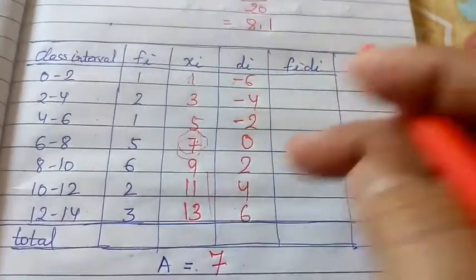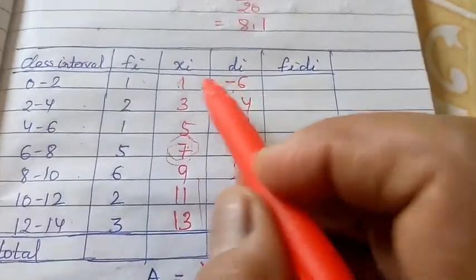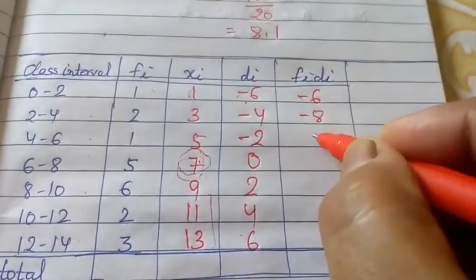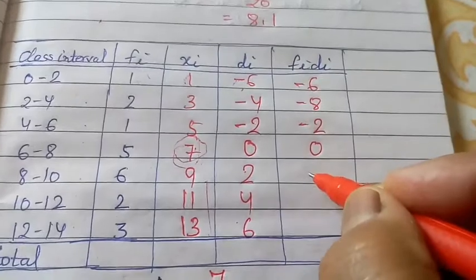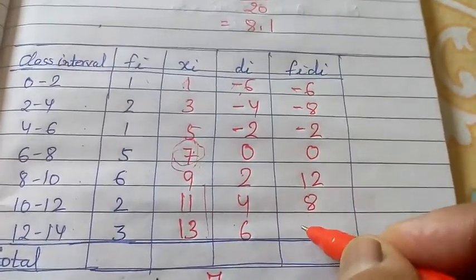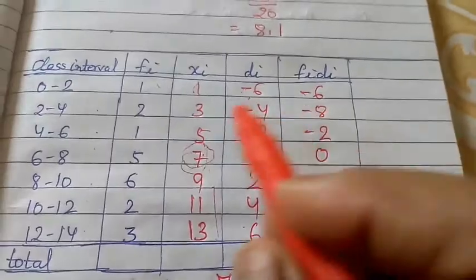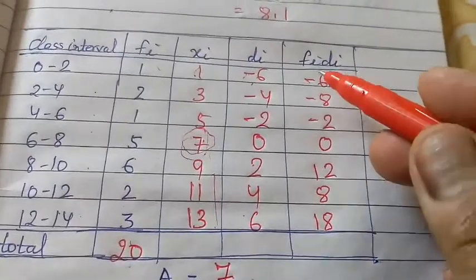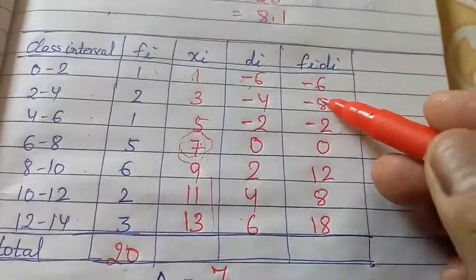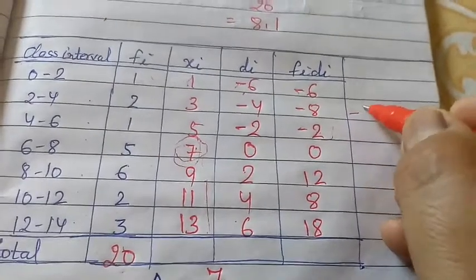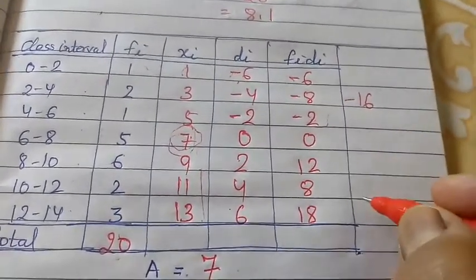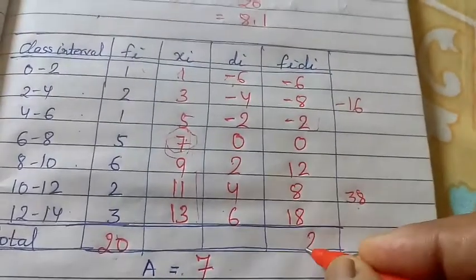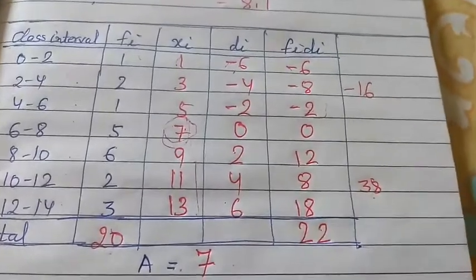Xi minus a, and multiplying fi and di: 1 times minus 6 is minus 6, 4 times 2 is minus 8, minus 2 times 0 is 0, 6 times 2 is 12, 2 times 4 is 8, 6 times 3 is 18. Sigma fi is 20. By adding these, adding the negative numbers gives minus 16, and adding the rest gives 38. 38 minus 16 is 22.